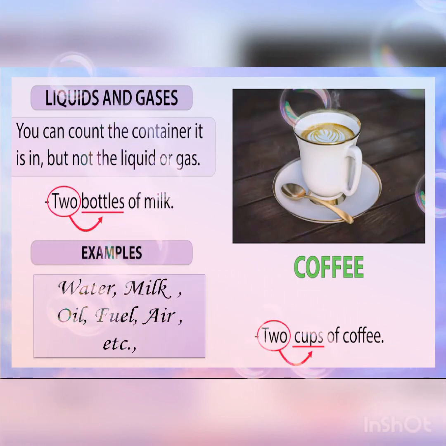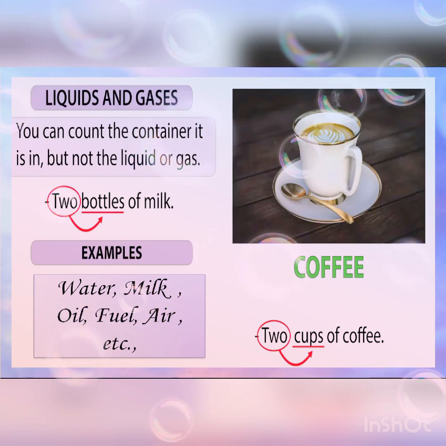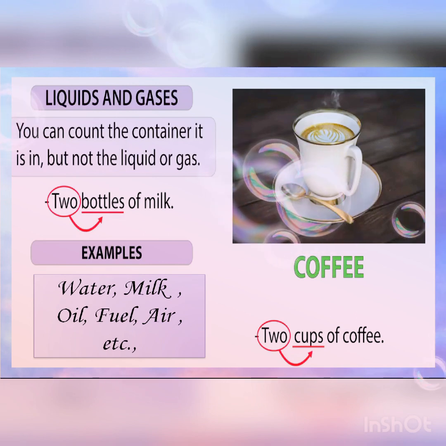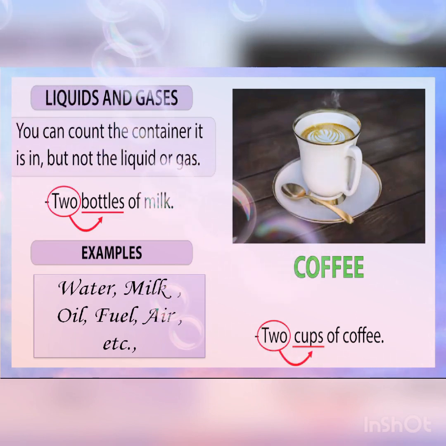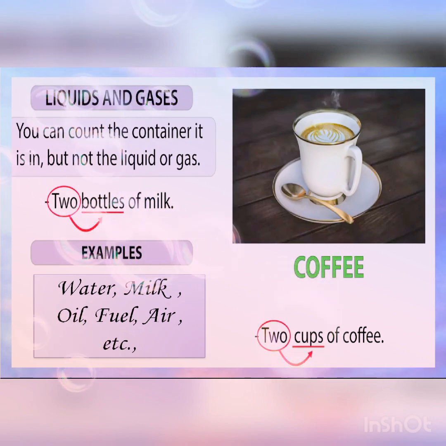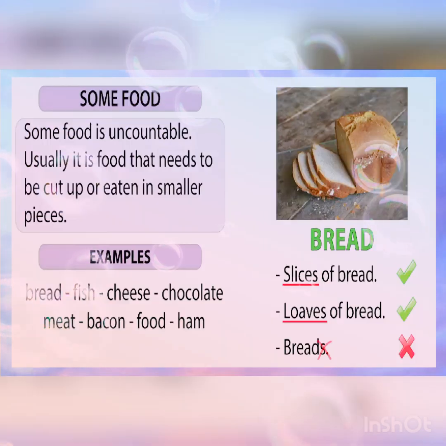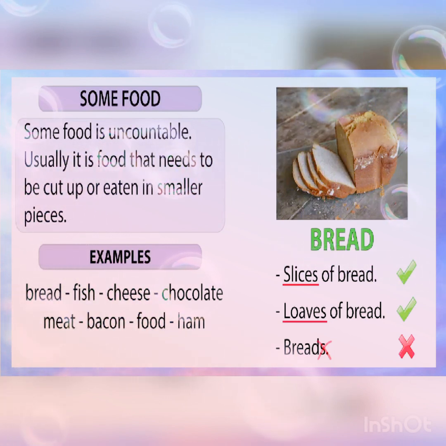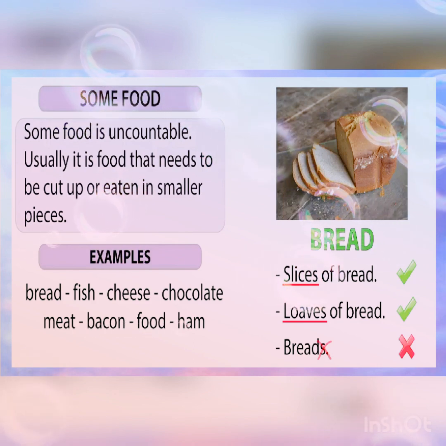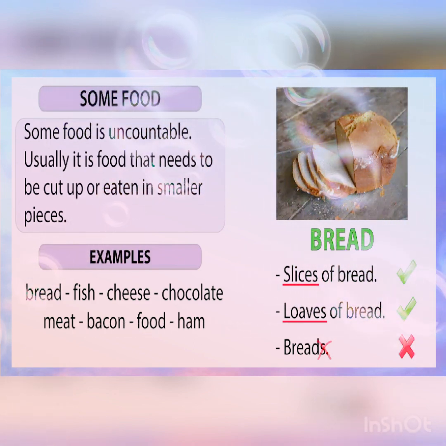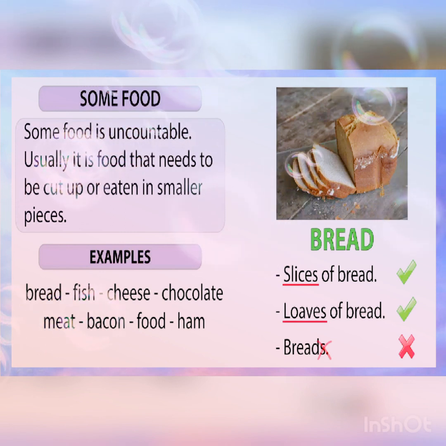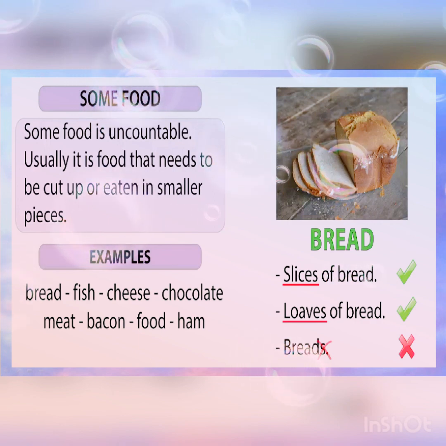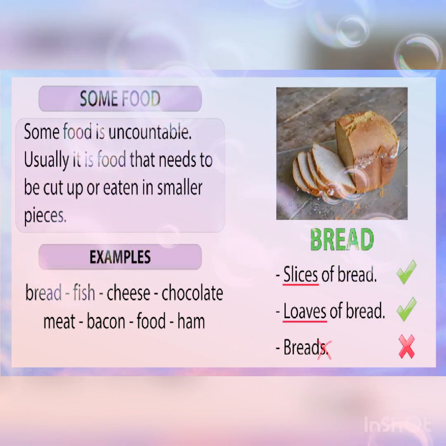In the above example, 2 bottles of milk. So you can count the bottles of milk but not the milk which is filled in the bottle. Likewise, cups of coffee. Some food comes under uncountable nouns, food that needs to be cut up or eaten in smaller pieces. For example, bread, fish, cheese, chocolate, meat, bacon, food, ham, etc.